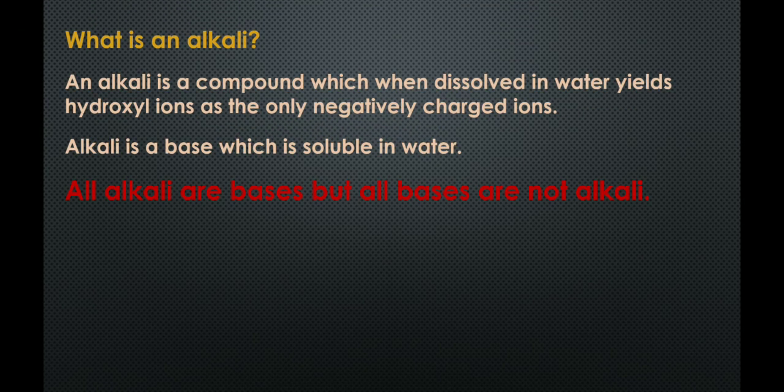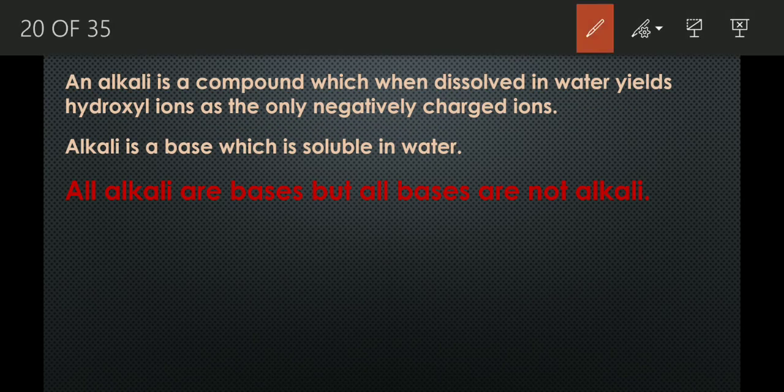Now what is an alkali? I have already told you that an acid, when dissolved in water, produces hydronium ions as the only positively charged ions. Similarly, an alkali is a compound which when dissolved in water, produces hydroxyl ions as the only negatively charged ions. Basically, an alkali is a base which is soluble in water. Hydroxyl ions means OH minus ions.